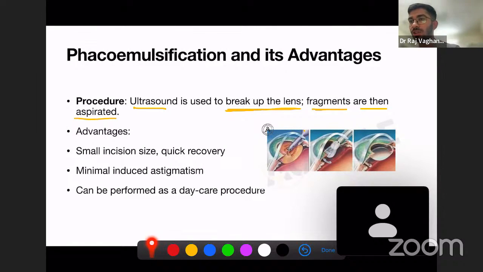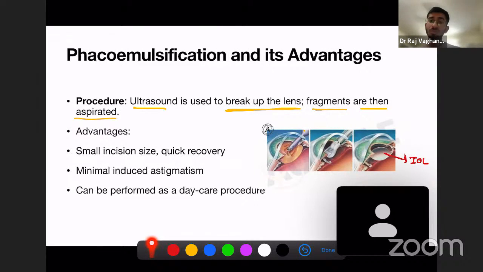This is aspiration of the lens. It is getting aspirated in the probe itself. And then what happens? This is the new intraocular lens that has been implanted instead of the lens. So this was the old lens. The old lens is completely broken up and the fragments are created, and the fragments are then aspirated by this probe, and then again a new lens is implanted.